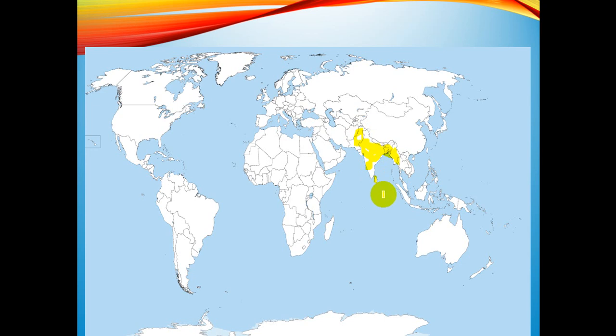Then it is there in these areas, the Philippines, as well as in Central America. It is also there in some edges of the parts of Brazil, as well as in northern Australia. So in these areas, we are having tropical deciduous forest.